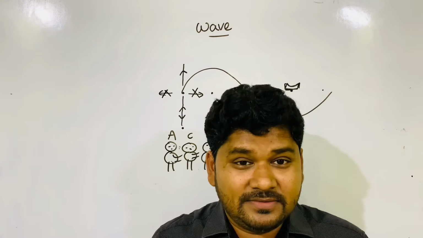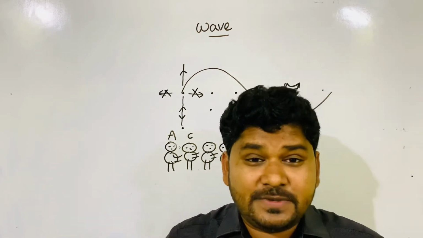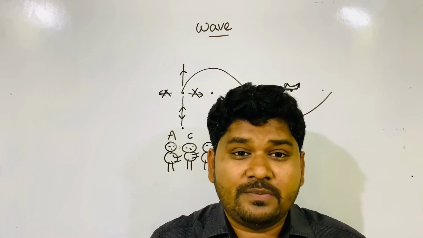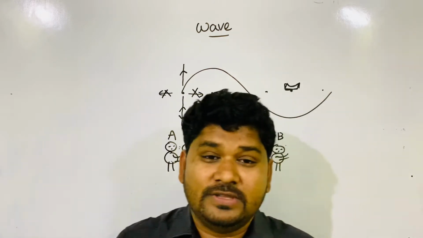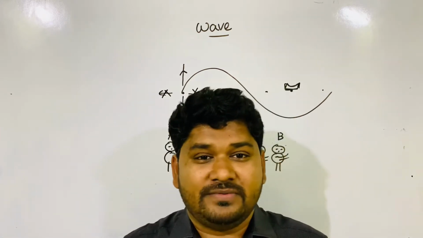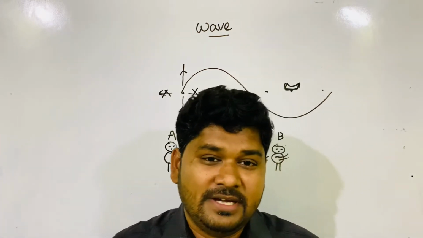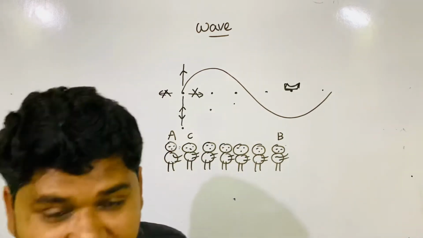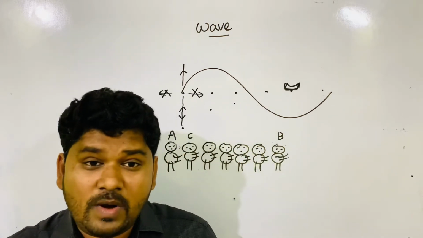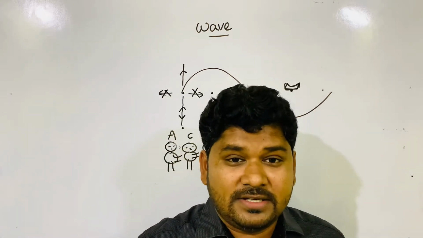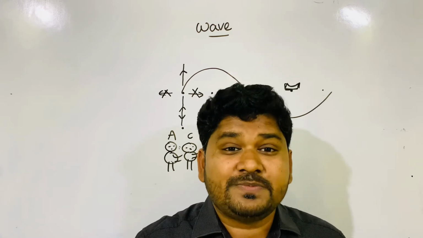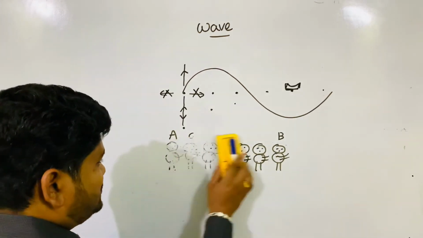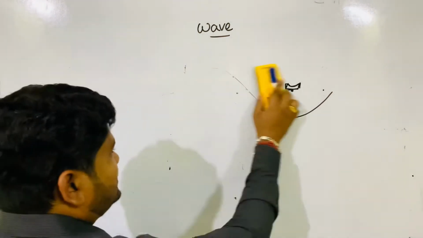Now you understood? Without transportation of matter, without motion of matter, energy propagates from one point to another point. So this is called a wave. Now you understood the definition of wave. Wave means the transfer of energy from one point to another point without transportation of matter. Hope you understood what is wave. So now we move.